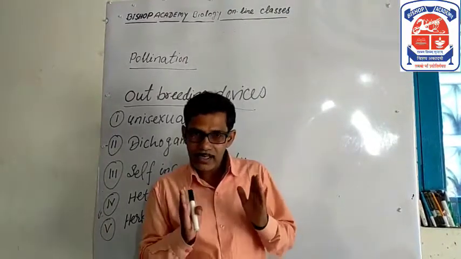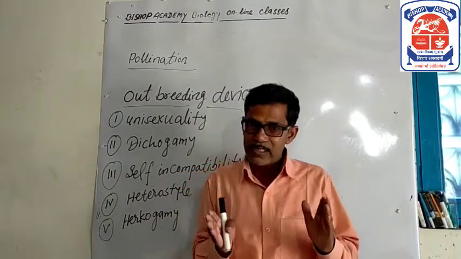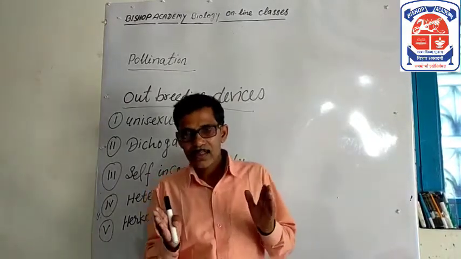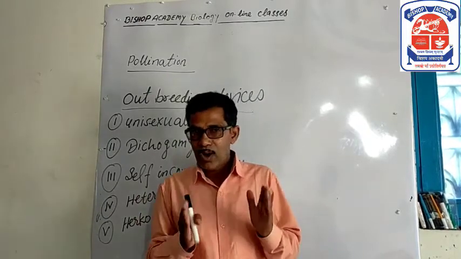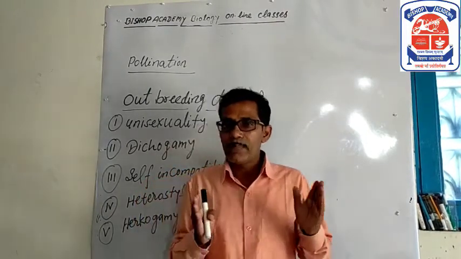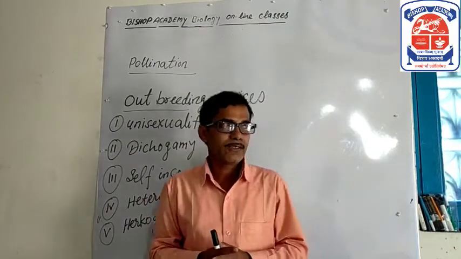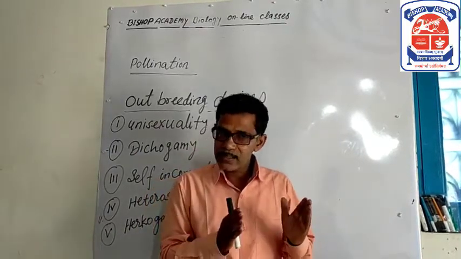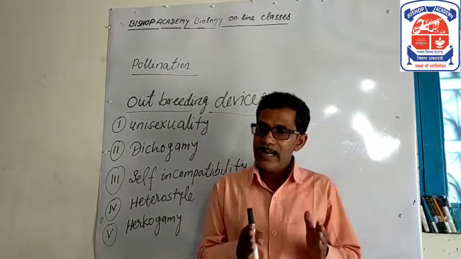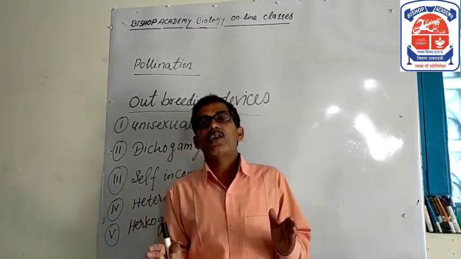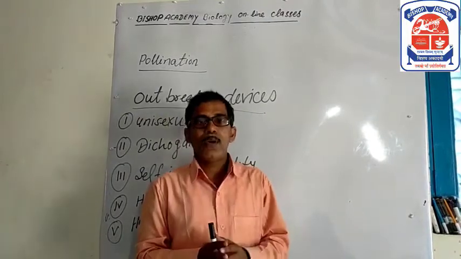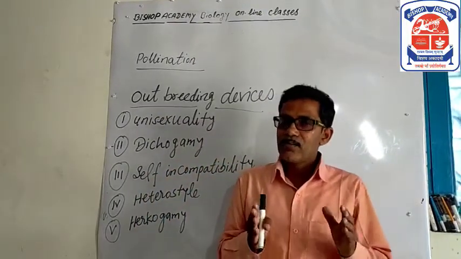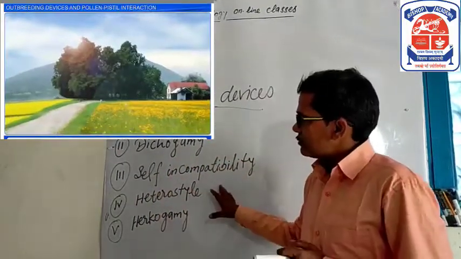But continued self-pollination results in inbreeding depression. So flowering plants have developed many devices to discourage self-pollination and to encourage cross-pollination. For cross-pollination, there are the following adaptations.